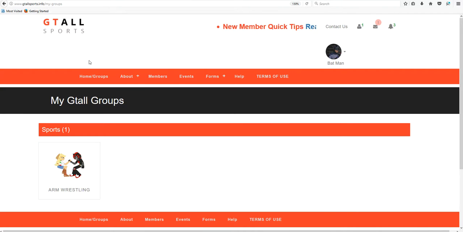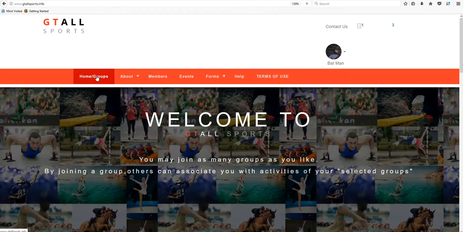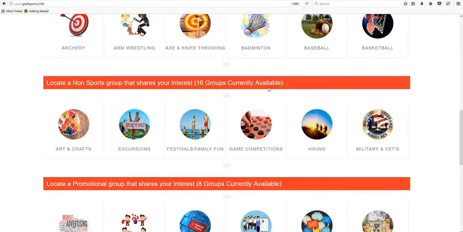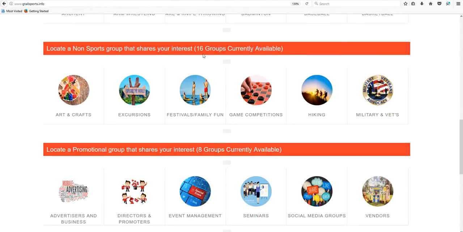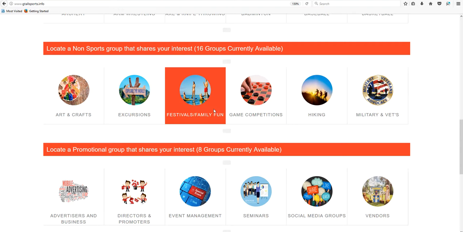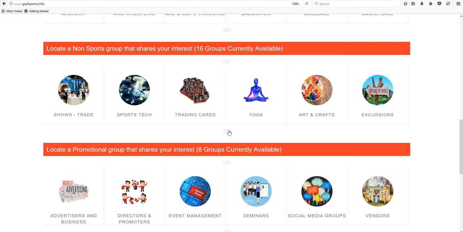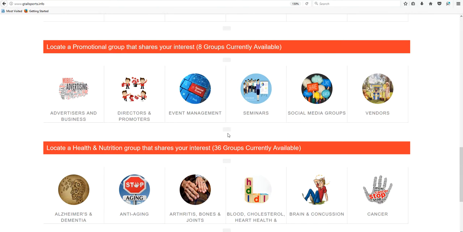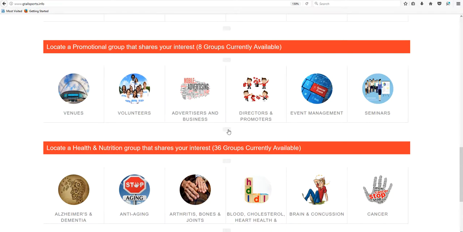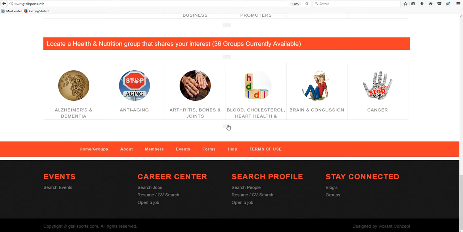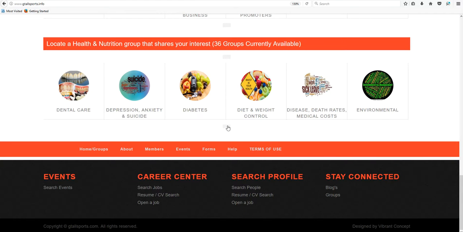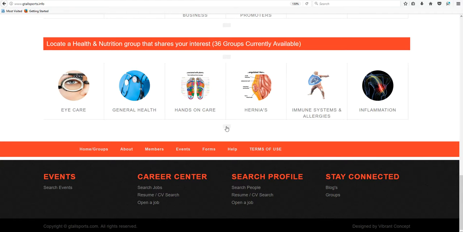To go on with this, we're going to go back to the group selection, and we will show you that we do have 16 groups under the non-sport group category, and they can be scrolled or brought up the same as the sport groups. We have promotional groups that are also available, and we also have health and nutritional groups. So you may join any of these groups at any time.